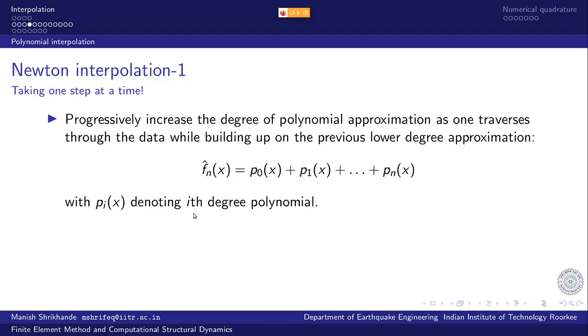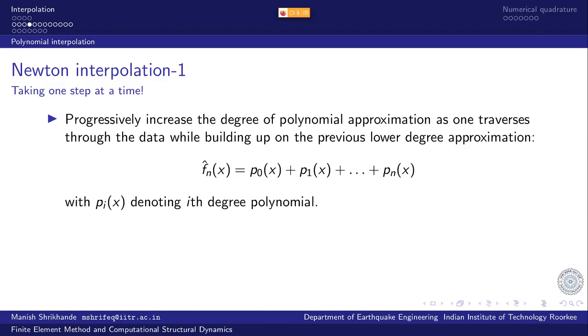Here we progressively build the degree of the polynomial. We start with the lowest degree polynomial, that is a constant term. Then we add a linear perturbation, a linear addition, to whatever is the constant term. We will add what needs to be done to accumulate the linear variation.